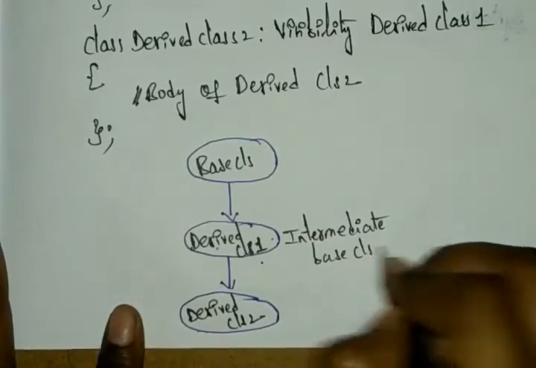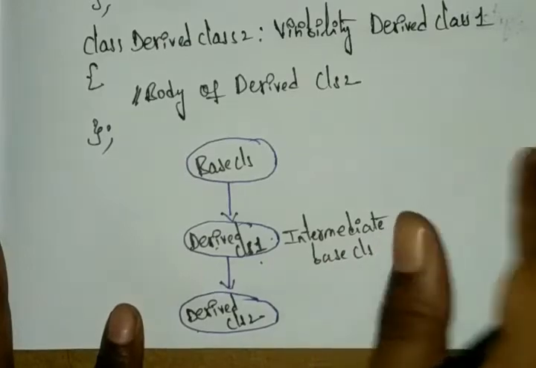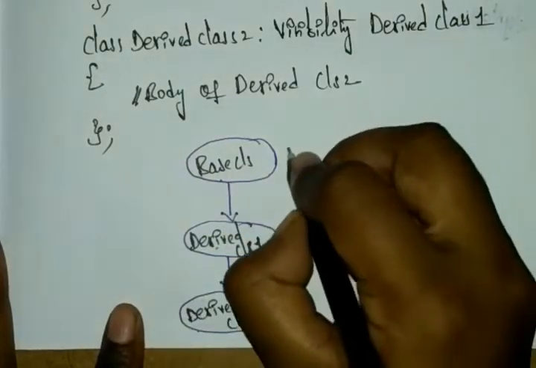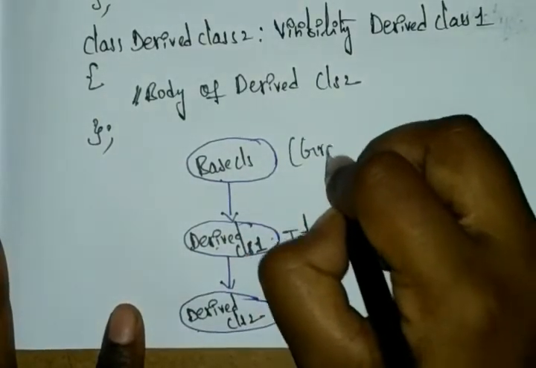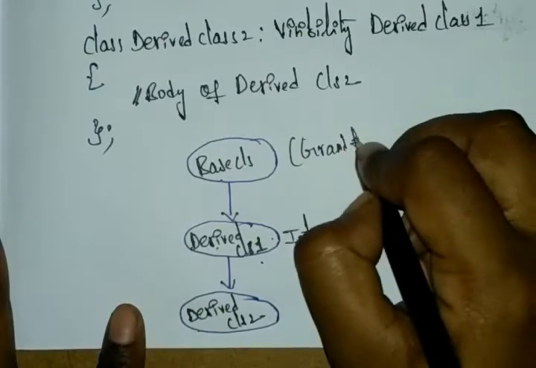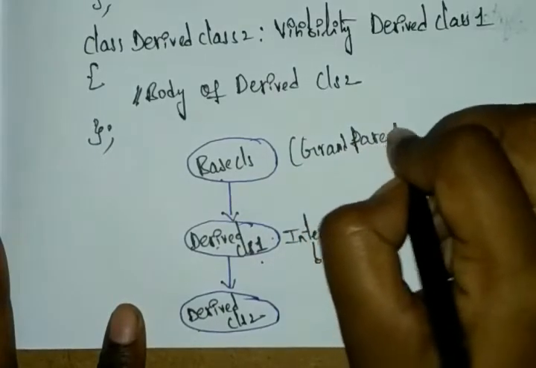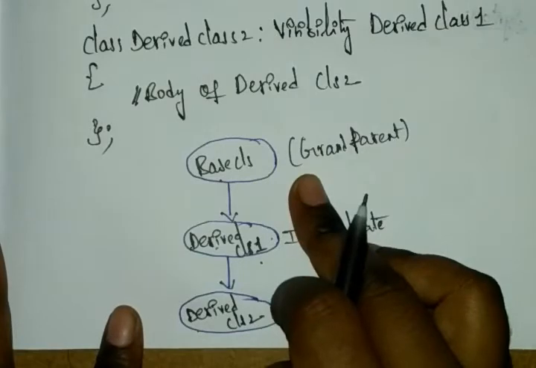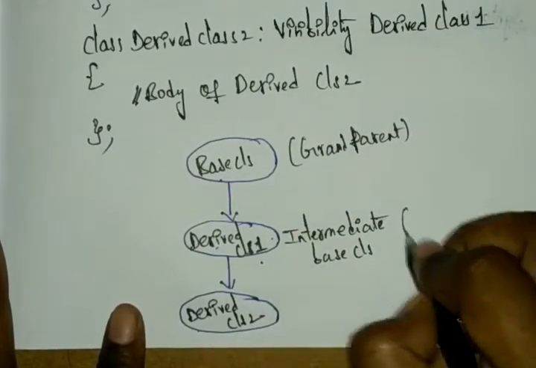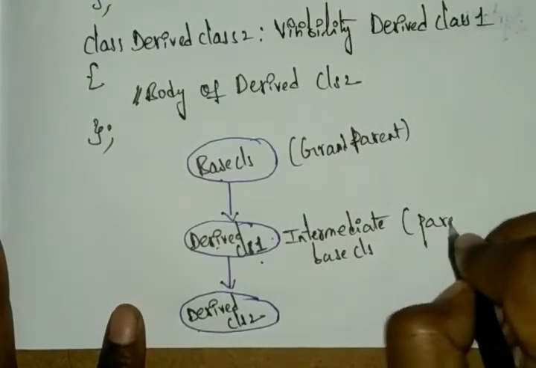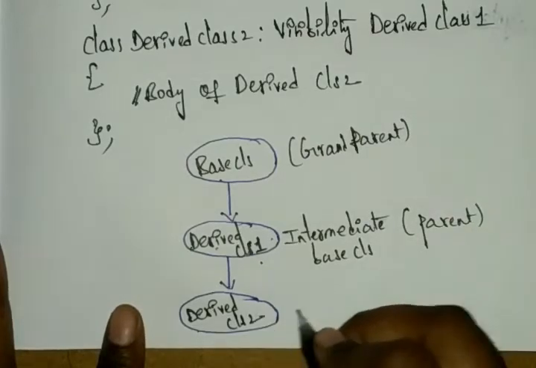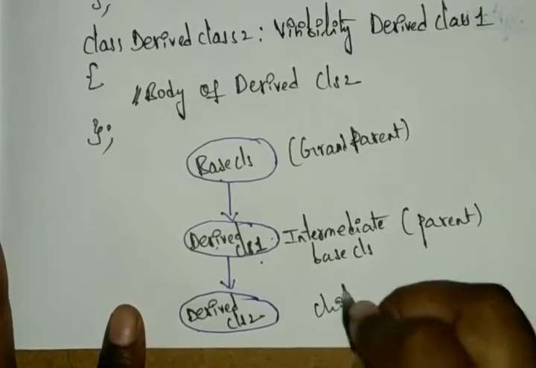Or else the first base class, we can call it your grandfather or grandparent. The derived class 1 we can call the parent, and the derived class 2 we can call your child.